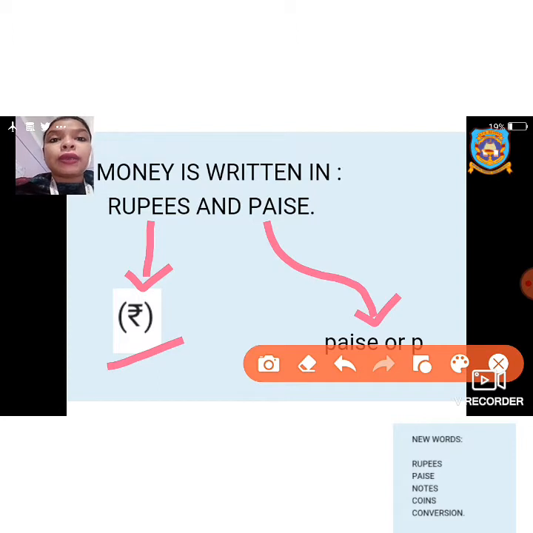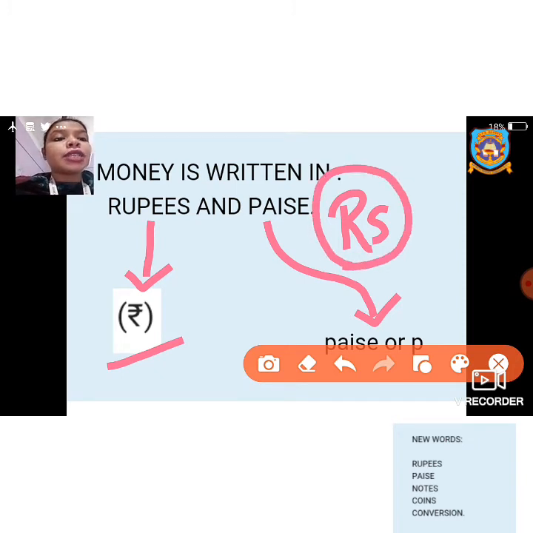But about 10 years back, instead of the rupee sign, the abbreviation Rs was used to denote or express money. Nowadays this rupee symbol is used, but earlier Rs was used to express money.